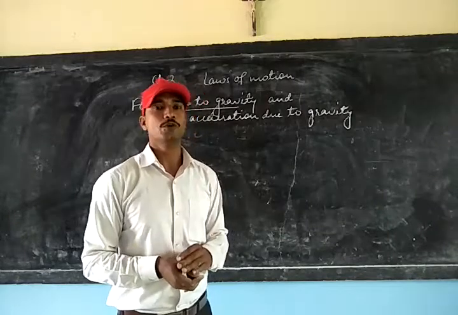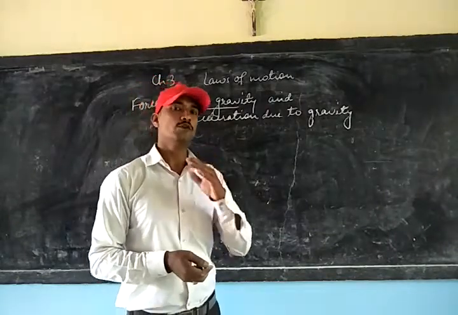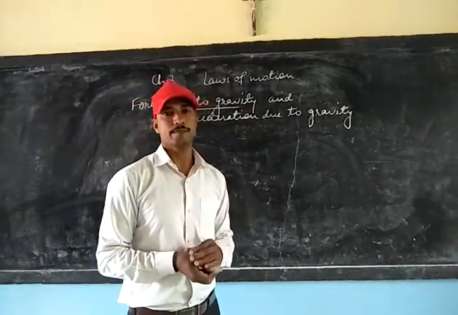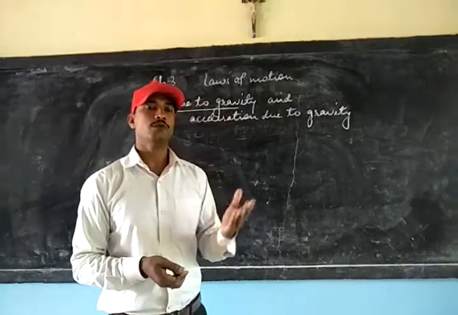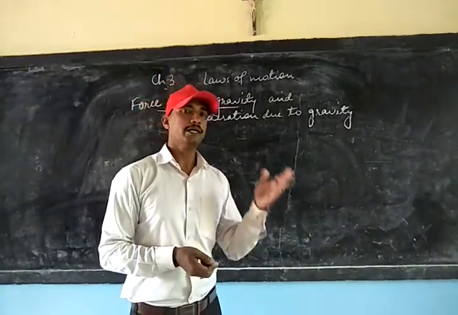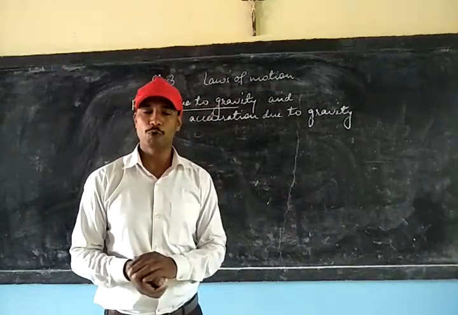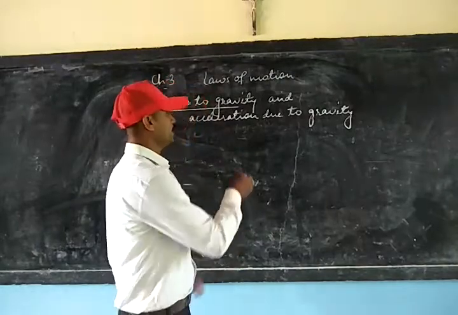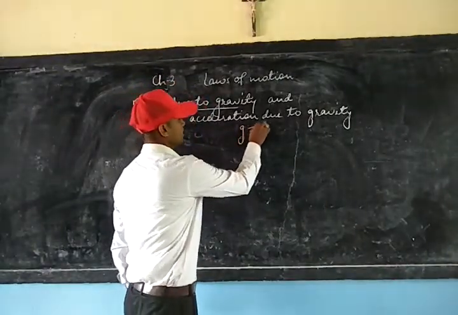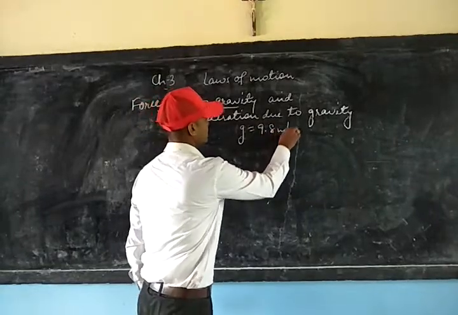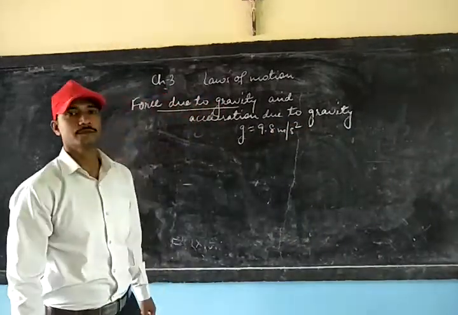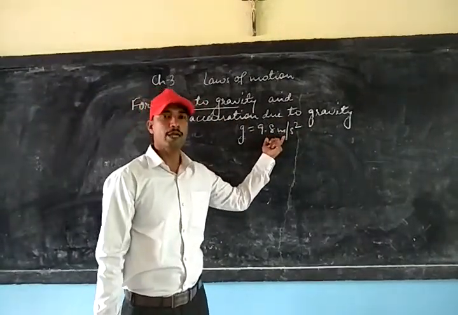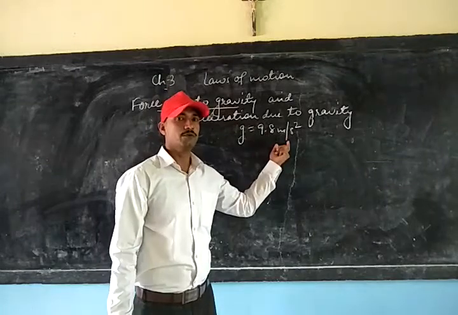And this acceleration due to gravity is not the same on the Earth, it varies from place to place. For example, acceleration due to gravity on the equator is slightly less than at the poles. But the mean value of acceleration due to gravity is 9.8 meter per second square. Small g denotes acceleration due to gravity, and this is the mean value on the Earth.